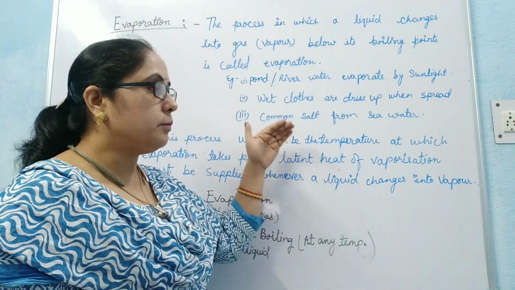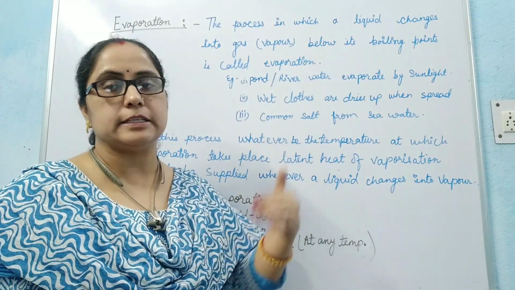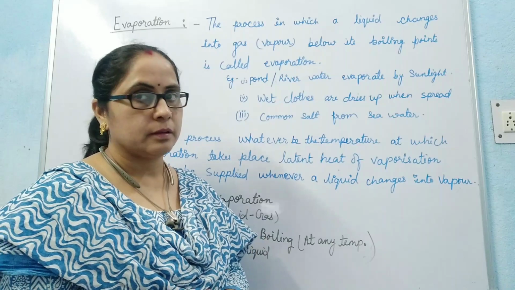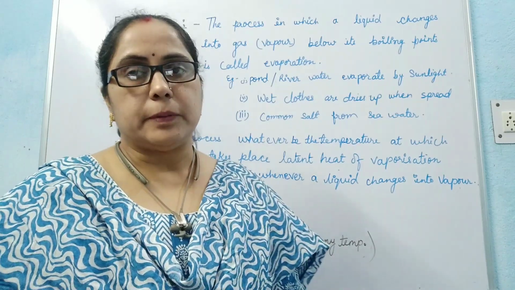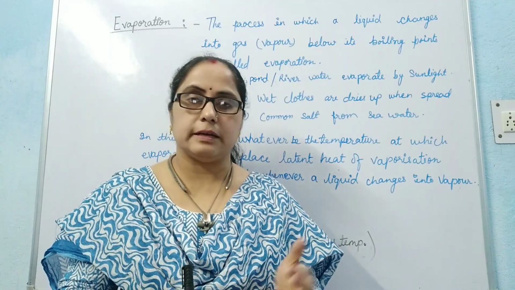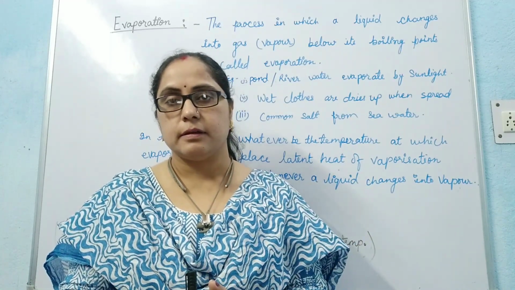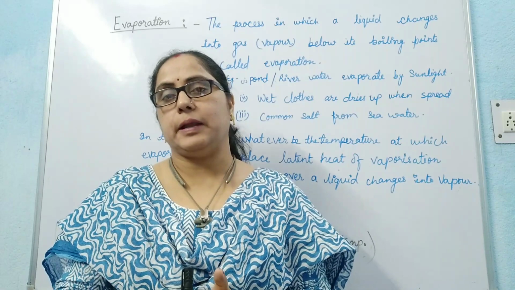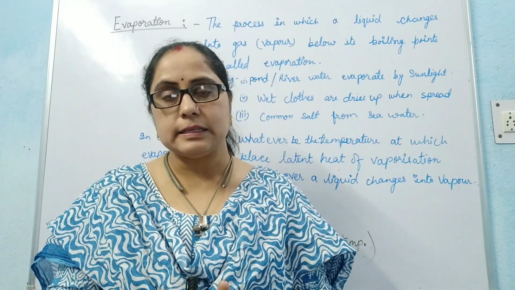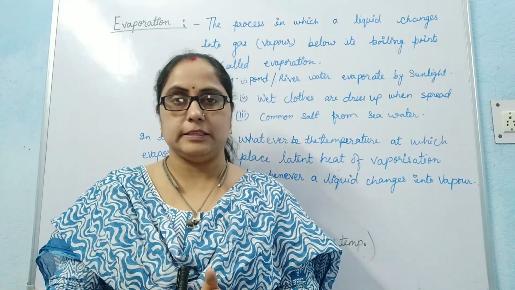So, below the boiling point, when a liquid changes into gas, that process is evaporation. Whatever the temperature at which evaporation takes place, heat must be supplied for the vaporization, and that heat is the latent heat of vaporization.